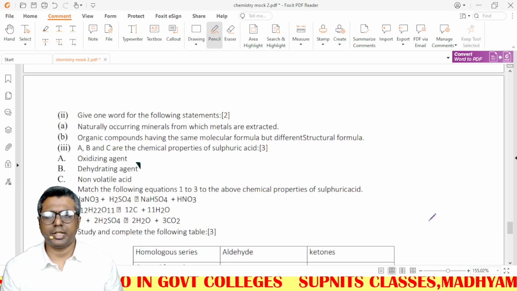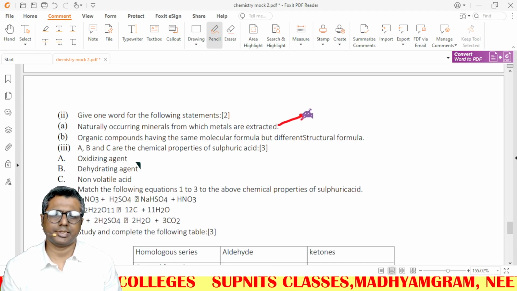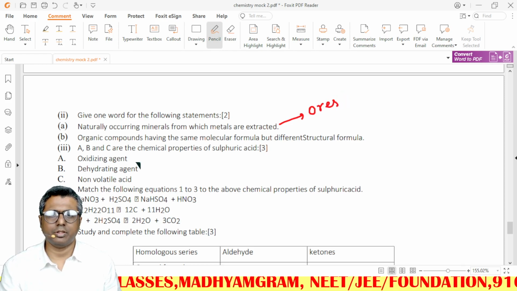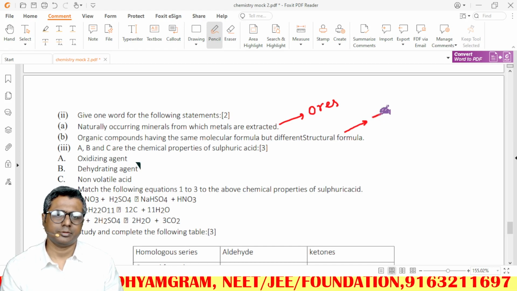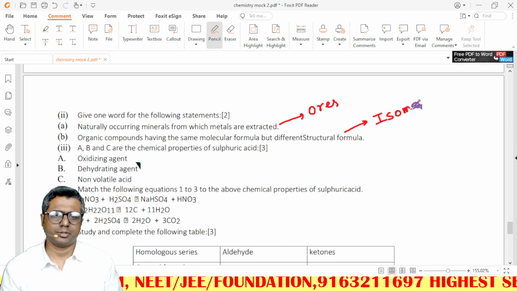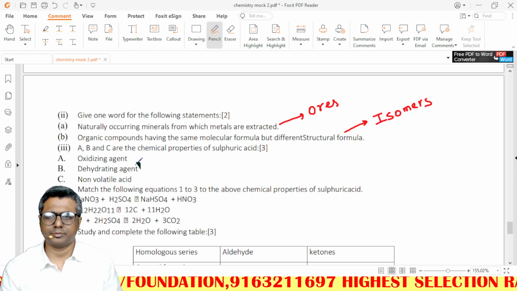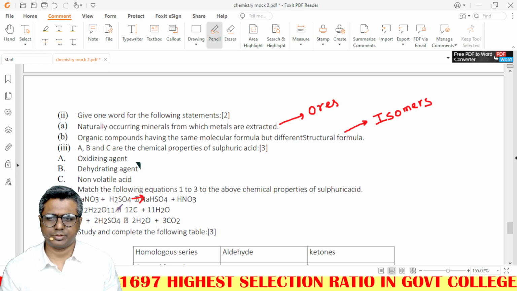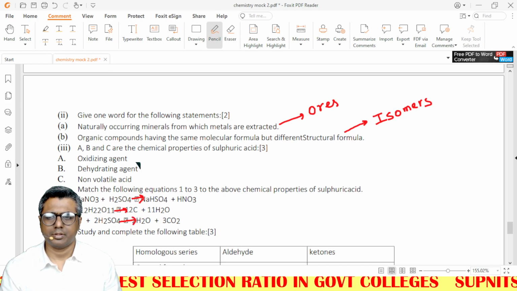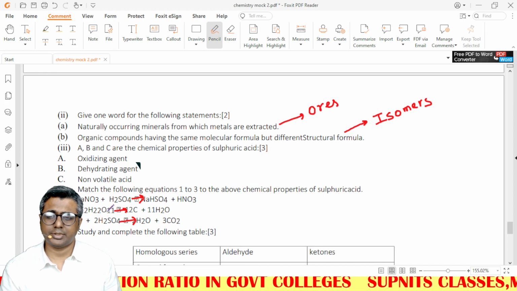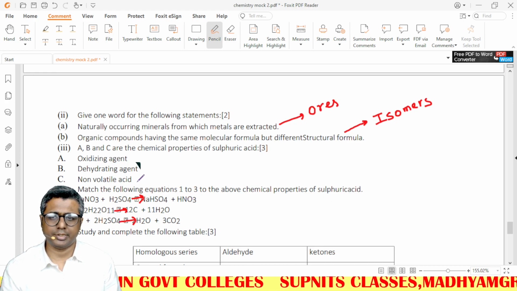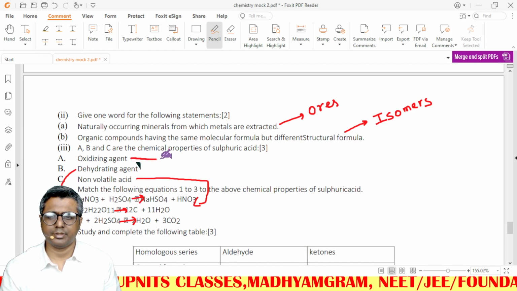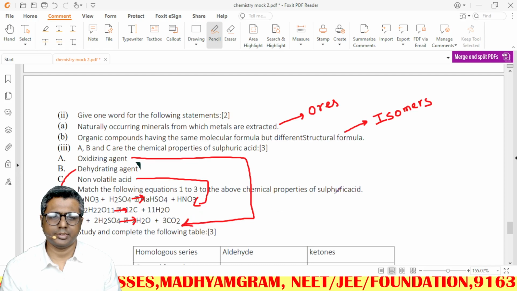Naturally occurring mineral from which metals are extracted: ores. Organic compounds with the same molecular formula but different structural formula: isomers. Okay, here there will be arrows, somehow they are missing. First is match the following. This is pretty easy. Non-volatile nature, this one. Dehydrating agent, this one. Oxidizing agent.